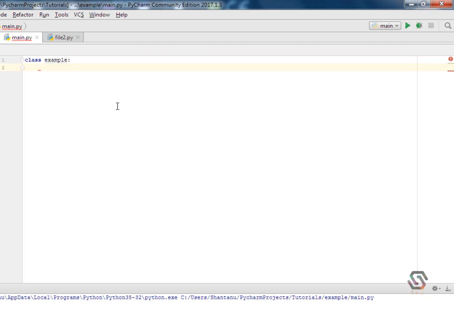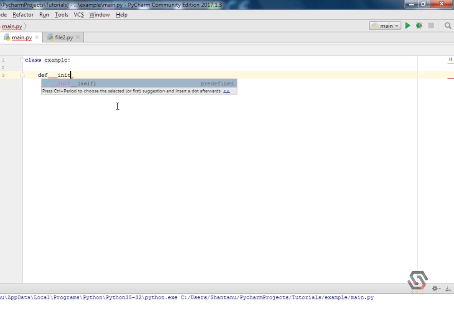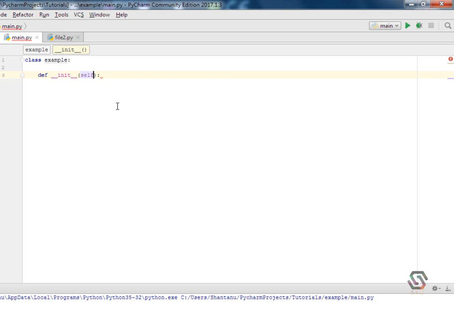So now what I'll be doing is declaring a function. A function declaration is really simple. You just write def and a function name, and like Java, Python has an initializing function. We call it two underscores followed by init and then again two underscores, and then the parentheses.